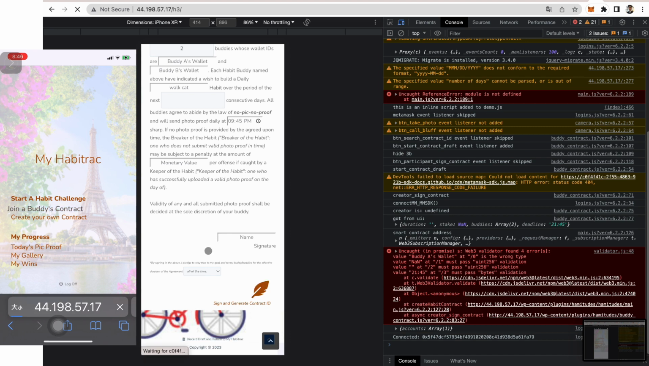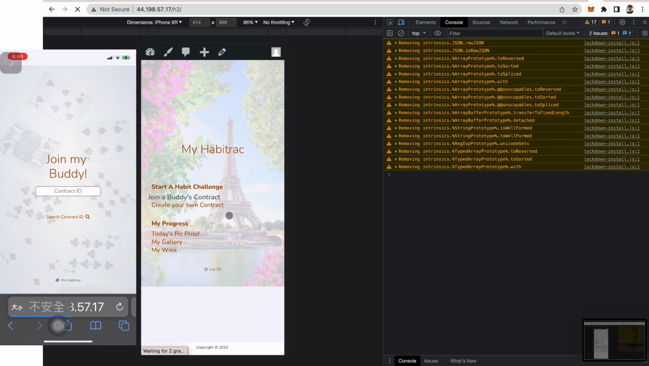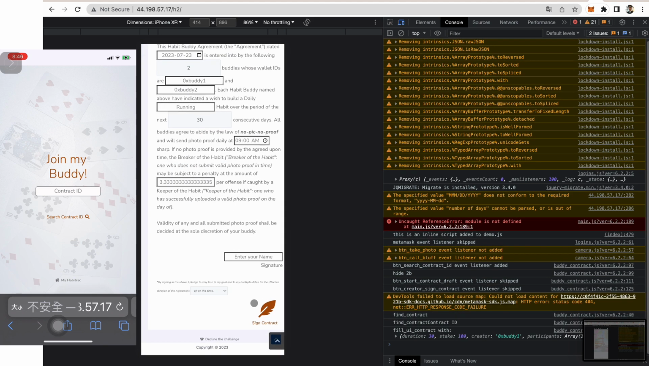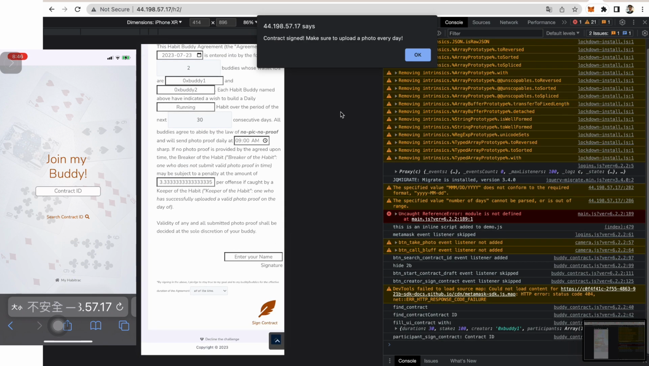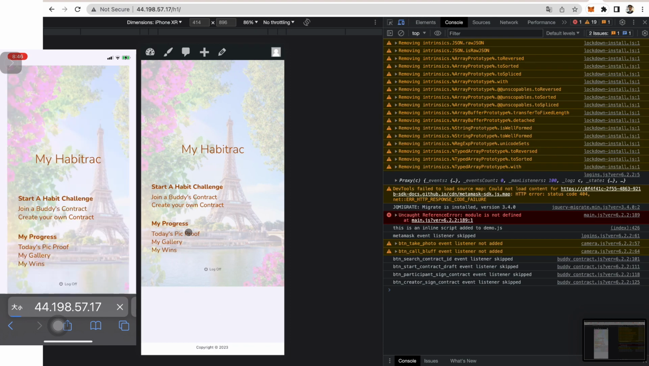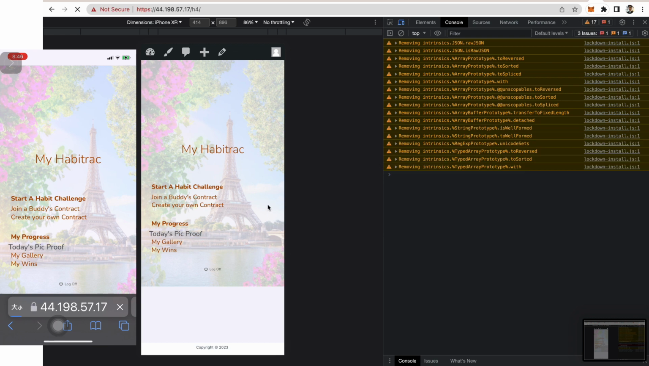Cool, so you can also go ahead and join a buddy's contract. What that's going to look like is just by entering the contract ID, you can go ahead and look up their contract and maybe go ahead and sign that. Get a nice little pop-up telling you that you've done that correctly. Let's take a look at what happens when you go ahead and take a picture proof.